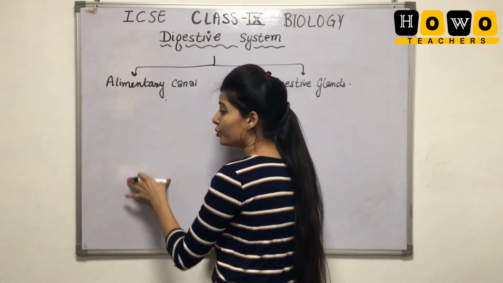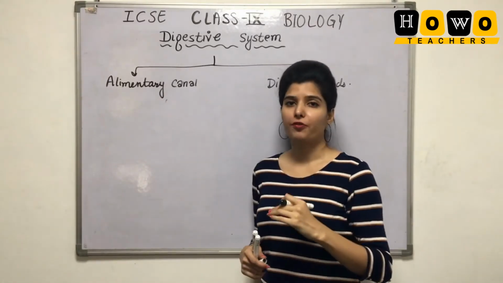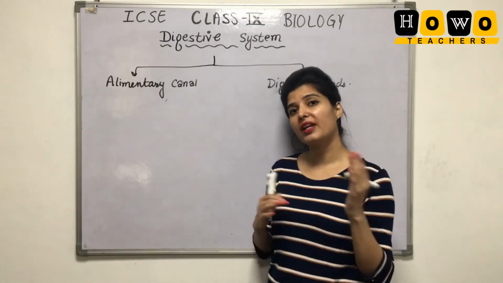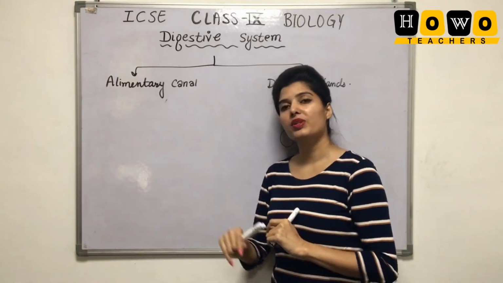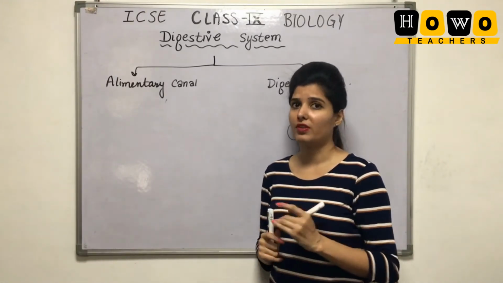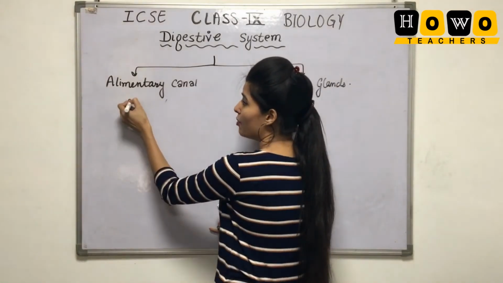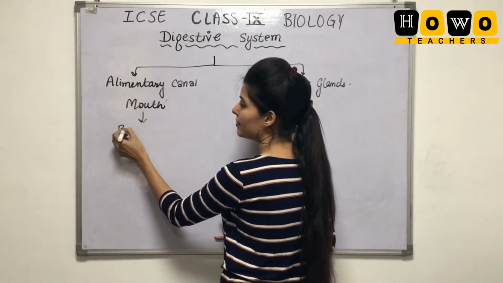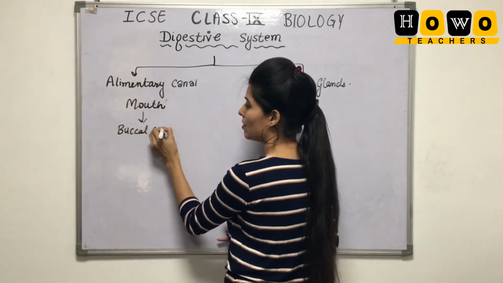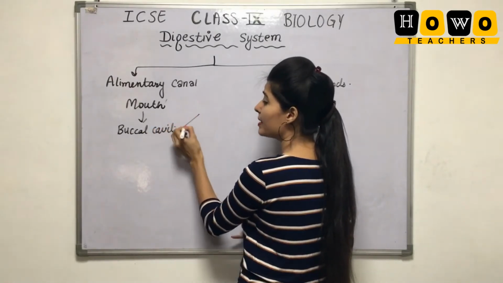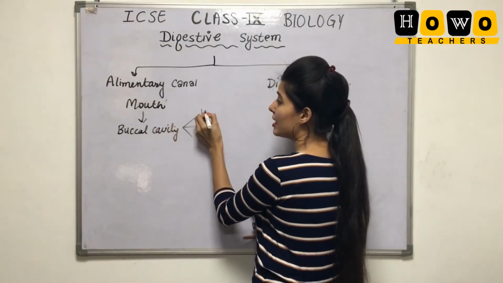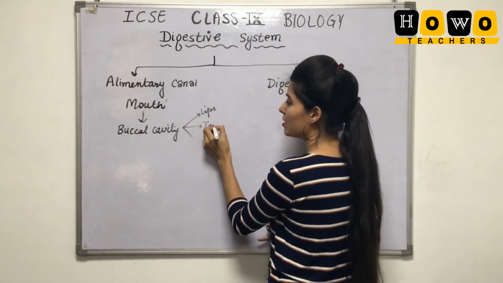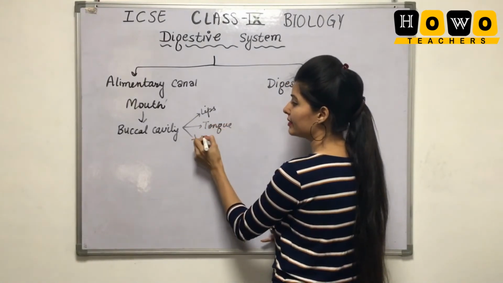Students, I am going to tell you this in a flow chart format, because at the time of the exam there is one question where you have to arrange in proper sequence. In that sequence, the question is seen most of the times. So let us start with the mouth. After the mouth we have the buccal cavity. The buccal cavity can be divided into many more parts, like lips, the presence of tongue and teeth.